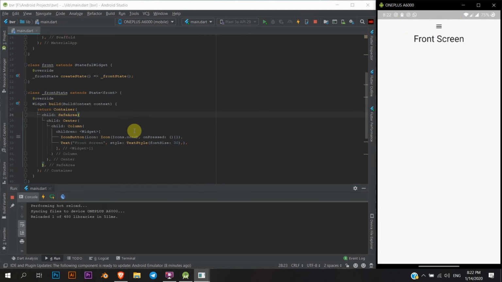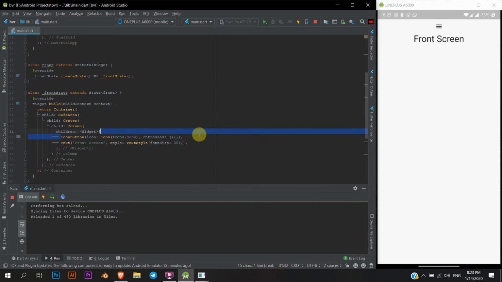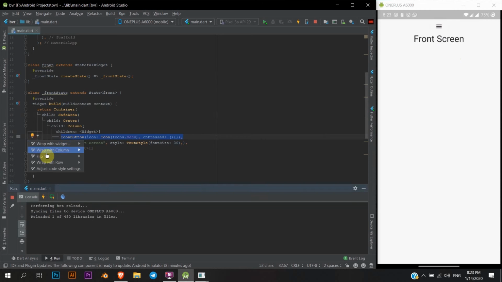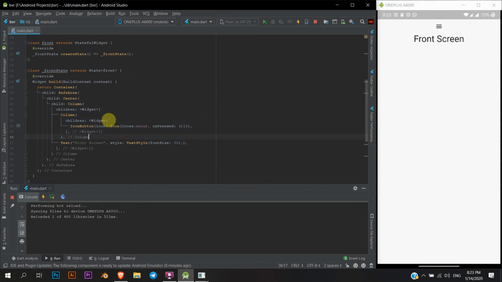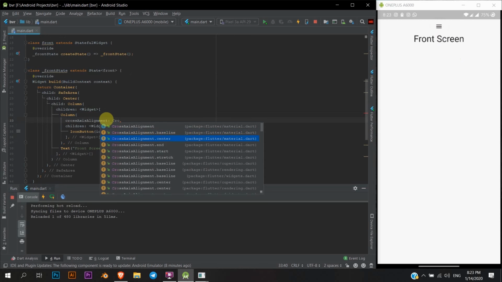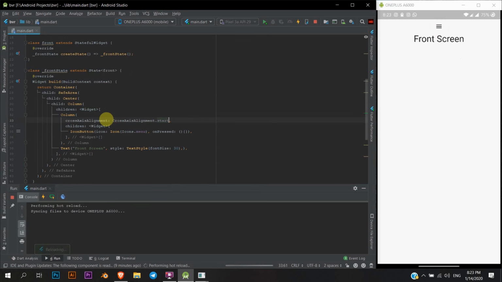Now we are gonna go into editing this. Right. So in case you're wondering how to put it to the side, it's very simple. What you can do is you can just wrap this with another column, and I think cross-axis alignment to start. Maybe I think cross-axis or main axis.